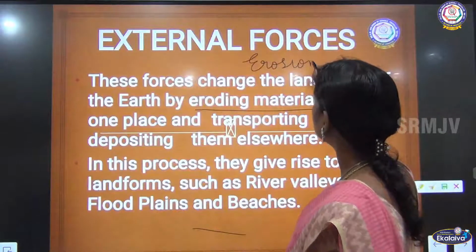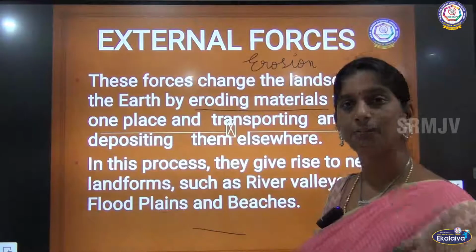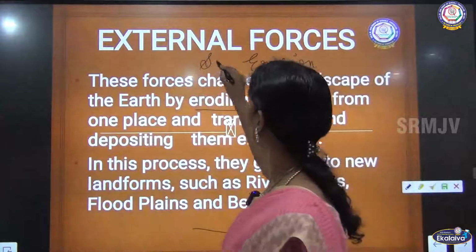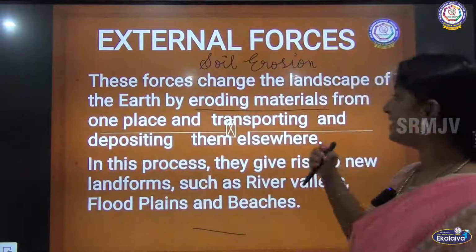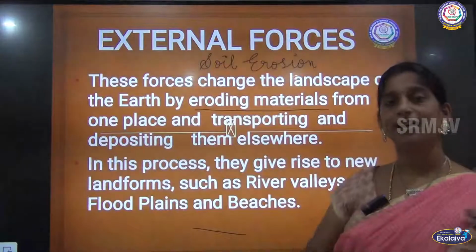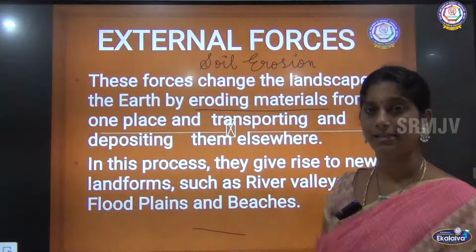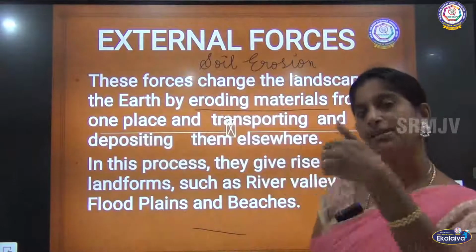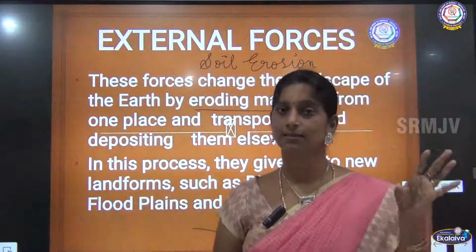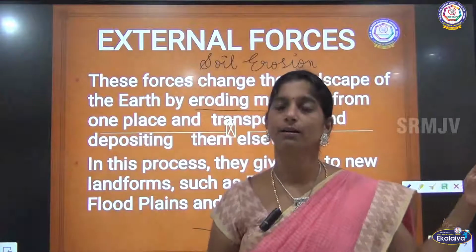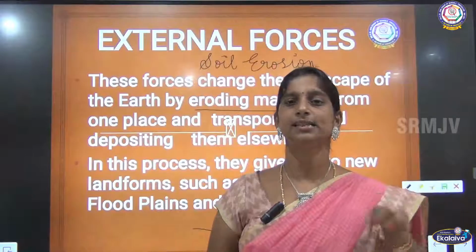So when soil is moved like that from one place to another, we call it soil erosion. Okay, so these materials move from one place to another and get settled in one place. By moving from one place, it goes with the flow of the water and in some place it will settle. From there it cannot move. So it settles in one place.